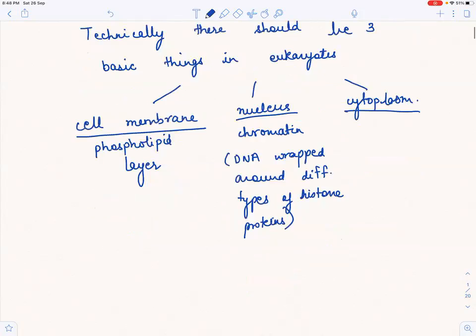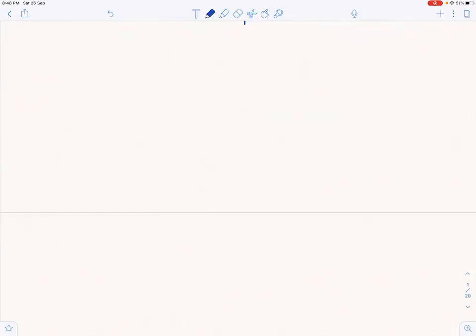Now let us see something else. When we say we want to replicate DNA, in mitosis we always say we want to replicate DNA. What do we actually mean by it?